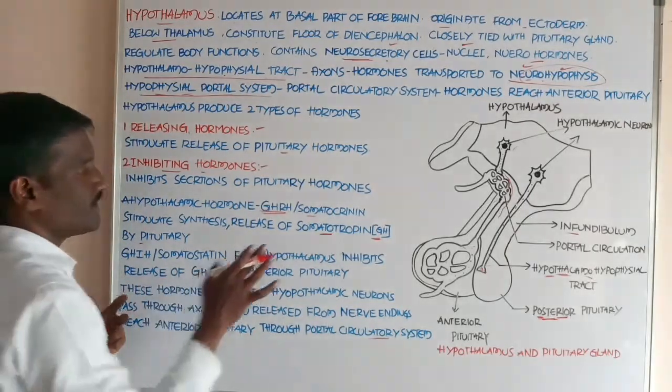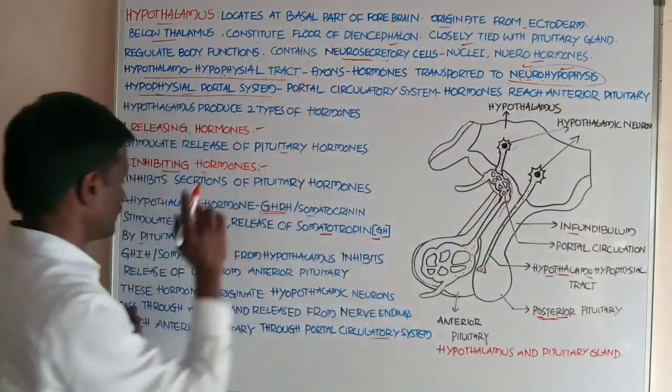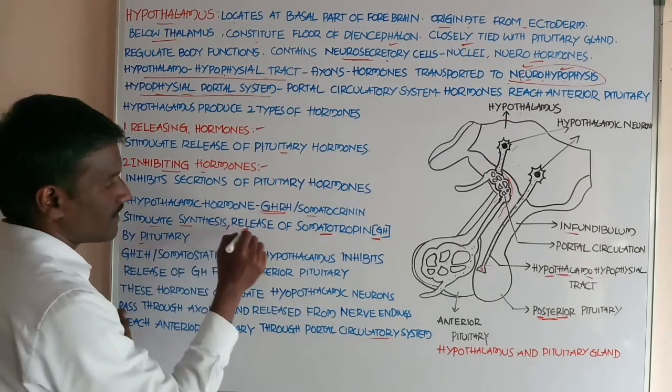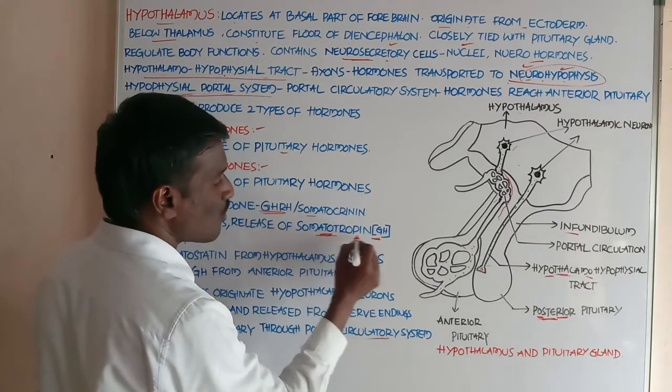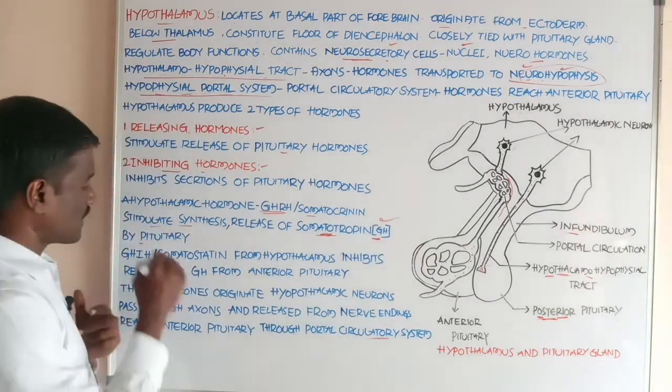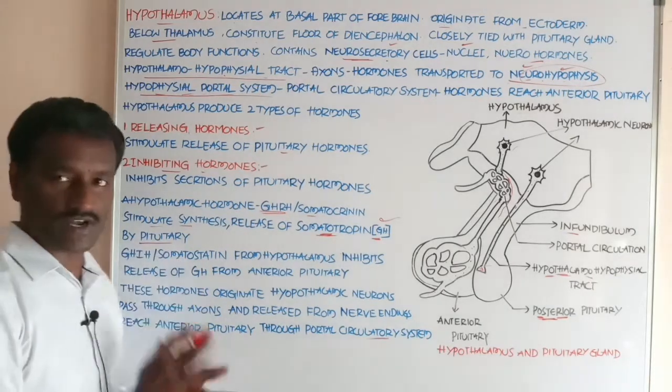It is released from the hypothalamus and stimulates the synthesis and release of somatotropin, also called growth hormone, from the anterior pituitary.